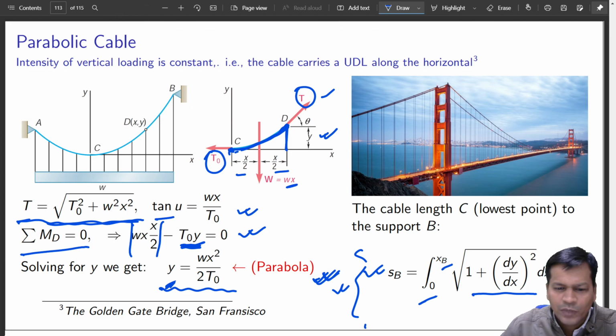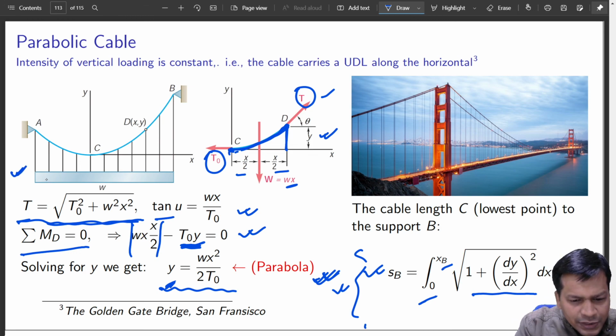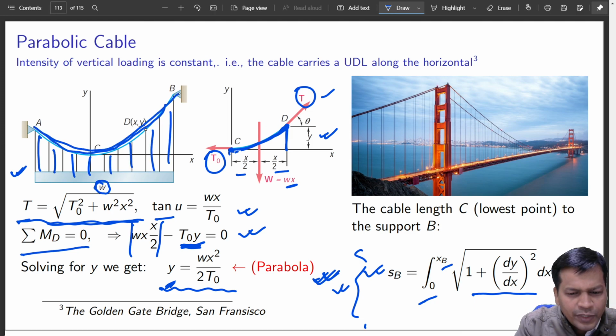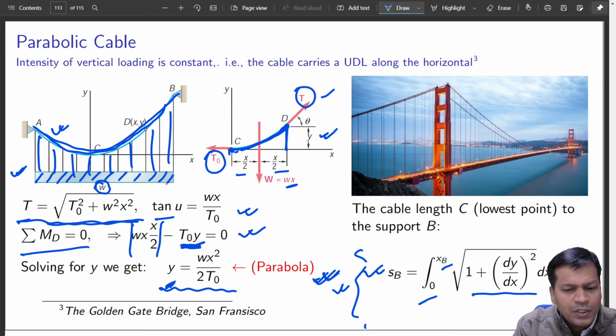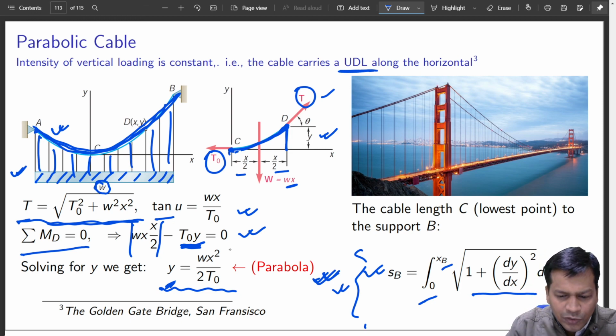This is a uniformly loaded one, a UDL one. See what the difference is. What type of loading is this? This is uniformly loaded by W, and the same load goes to each and every point of that rope. The rope itself doesn't have any weight. I have assumed this rope doesn't have its own weight, but this load is significant as compared to the mass or the load that comes due to the cable. So this was a uniformly distributed load, and this turned out to be parabolic.